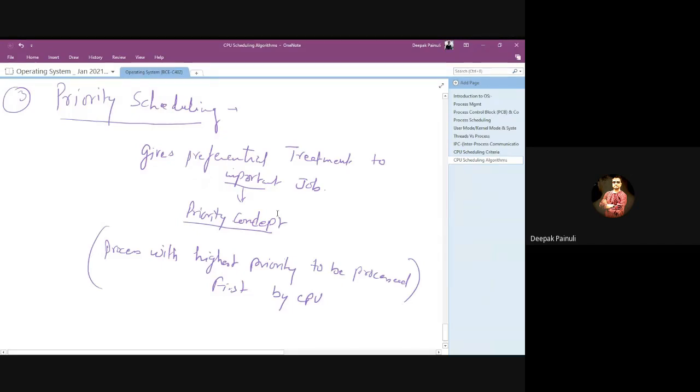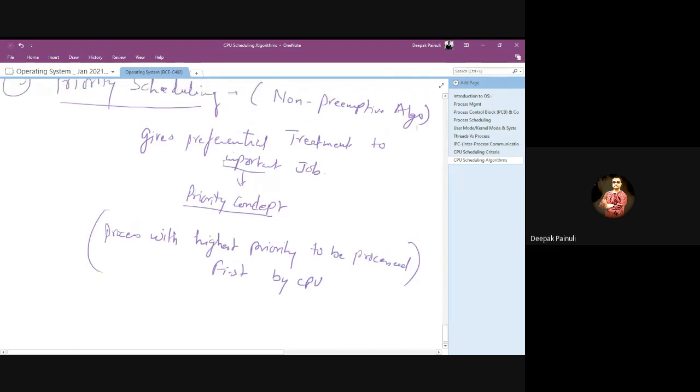So in this algorithm, the deciding criteria or deciding parameter for scheduling of any particular process will be the priority of that particular process, right? And this time we are assuming it as a non-preemptive algo. Means it could be considered in both cases, but right now we are discussing the non-preemptive case, right?